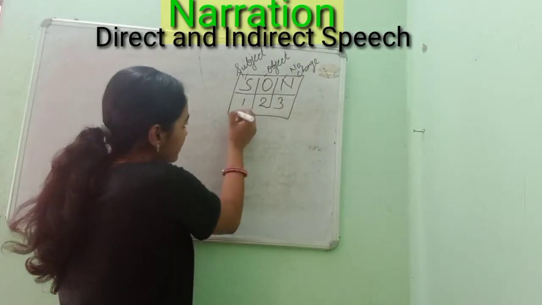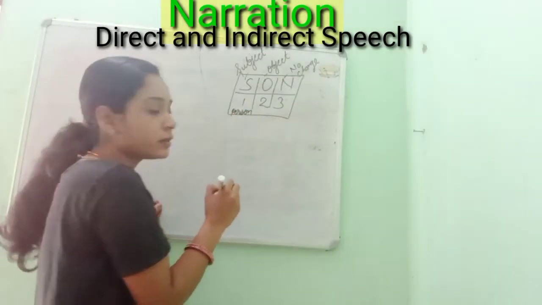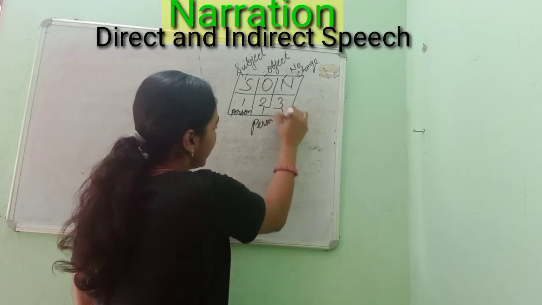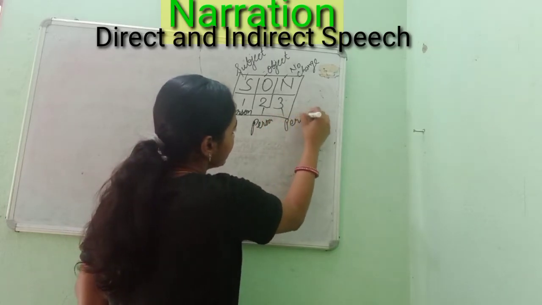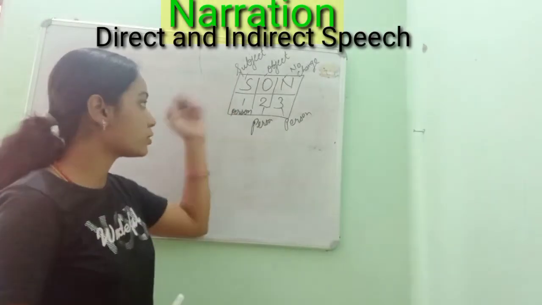Okay, first means first person. Is it visible? Yes. Second means second person, and third means third person. So what will you understand? What is the use of it?